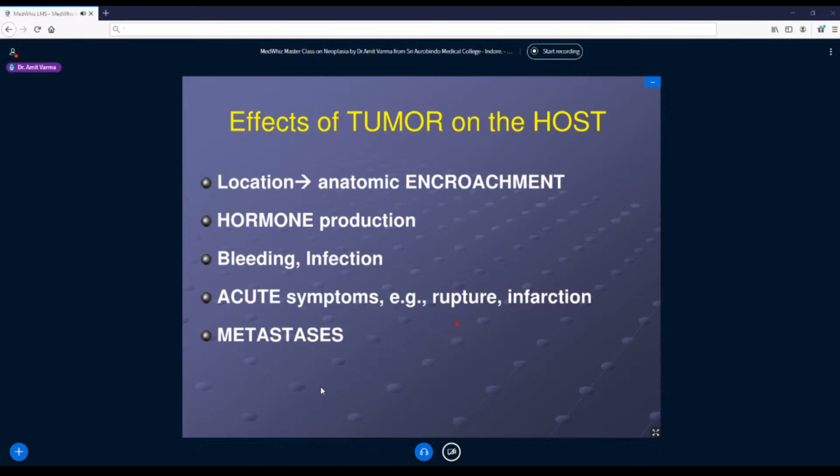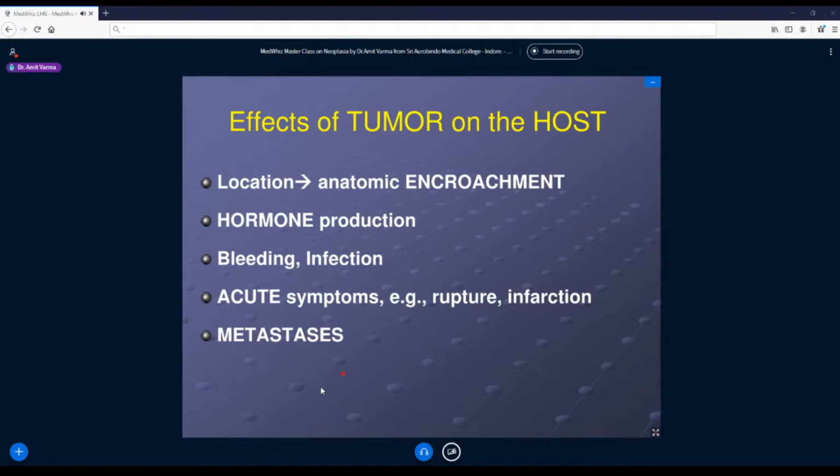And the last, most important is, many of the signs and symptoms of tumors are because of metastasis. Now imagine there is a basic colonic carcinoma and it is causing multiple metastases in the liver. So what will it lead to? It will lead to chronic liver failure. So the patient may come with deranged LFTs, he may come with jaundice. There is a tumor metastasizing to the lungs. The patient may come with breathlessness. The patient may come with repeated pneumonias. So the metastasis is also going to present differently from the primary tumor.